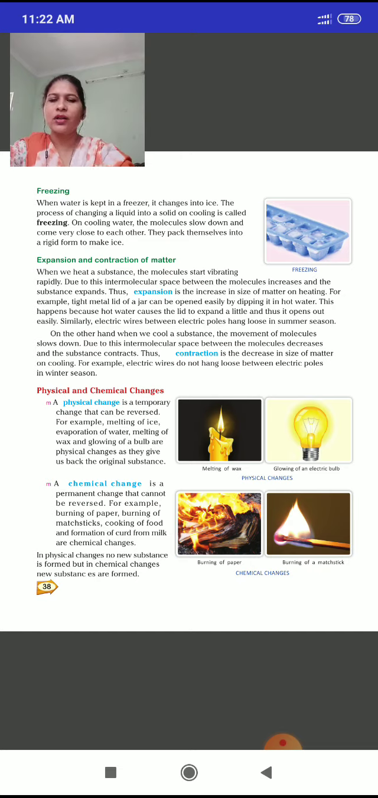On the other hand, chemical change is a permanent change. We cannot reverse it. For example, when we burn paper, it converts into ashes. We cannot bring it back into paper. Other examples are burning of a matchstick, cooking of food, and formation of curd from milk. If we make curd from milk, we cannot convert curd into milk again. So those are chemical changes.